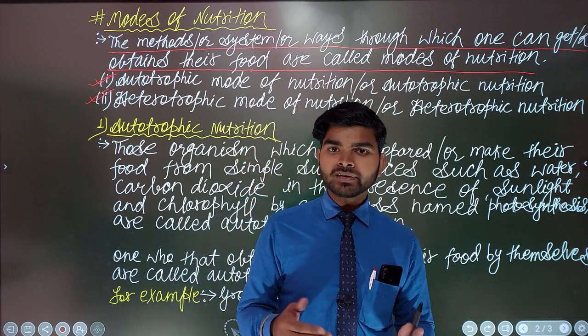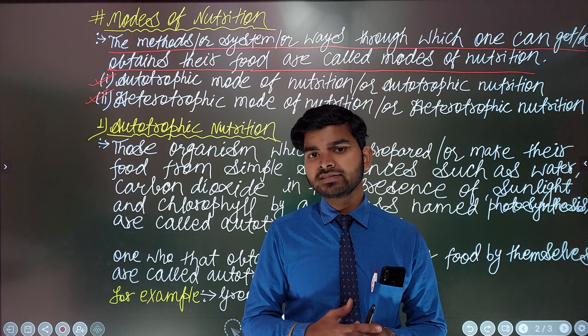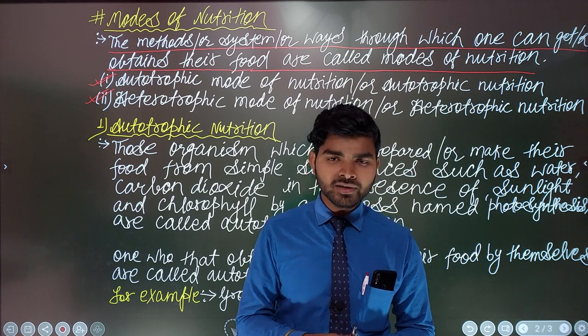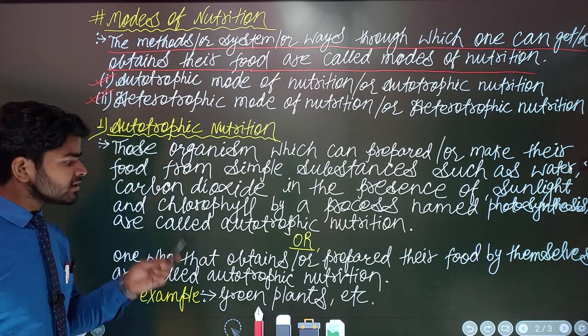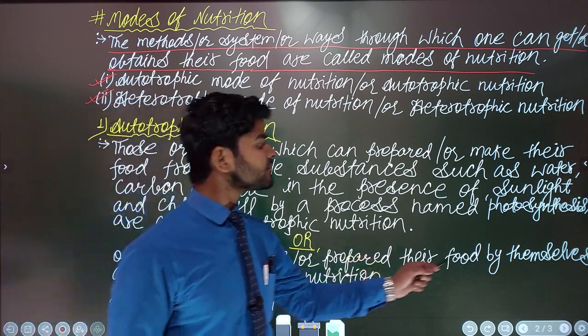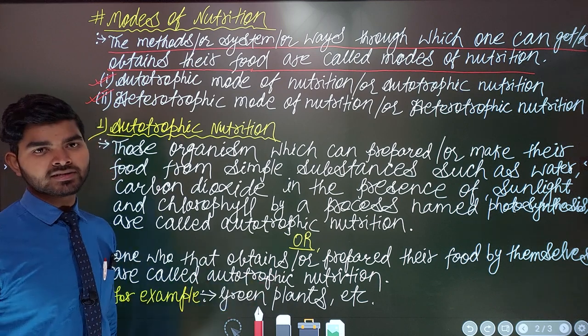If you are not able to learn the point I have told you in the definition, if you feel difficulty, then I am going to suggest the basic definition: those that obtain or prepare their food by themselves have autotrophic nutrition.